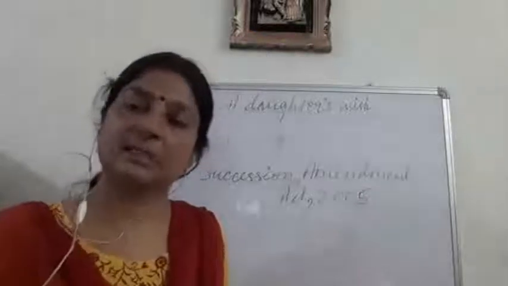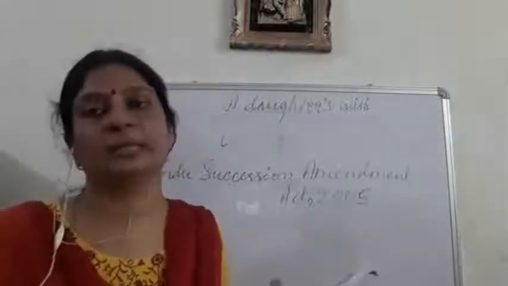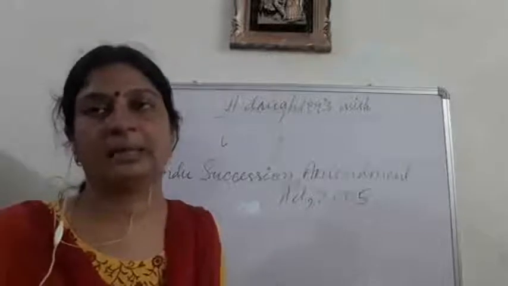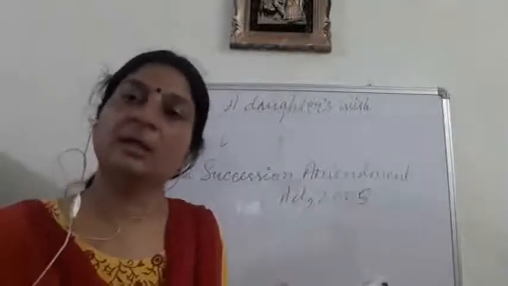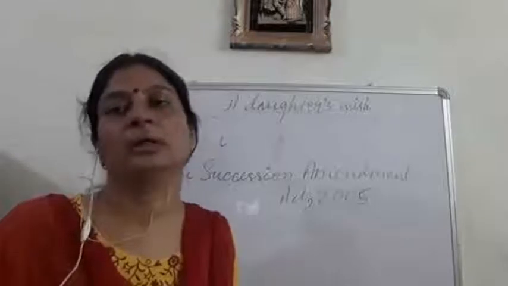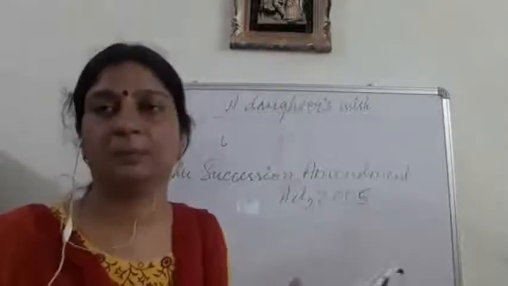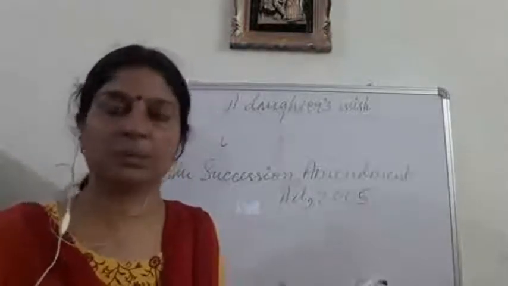Not only the sons, but Sudha will also get a share in the agricultural land of the family. This was the request of Sudha's mother to the Patwari to enter her name also.